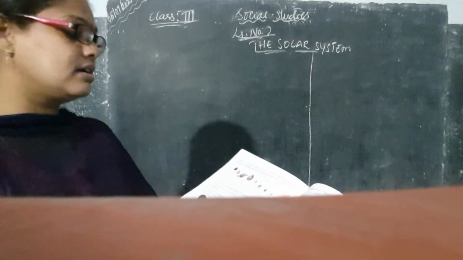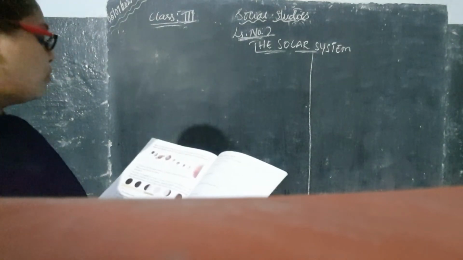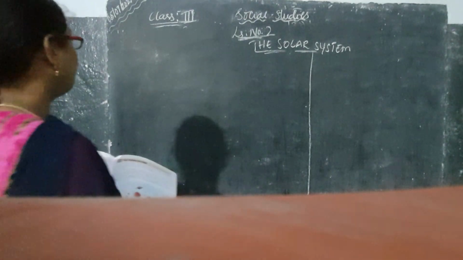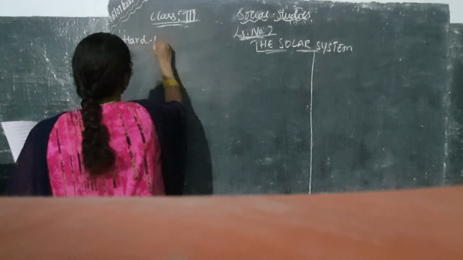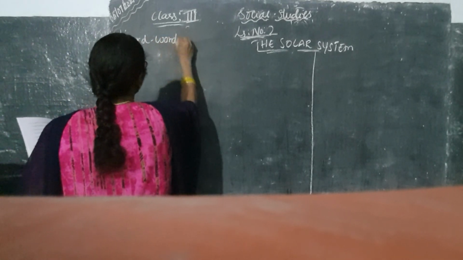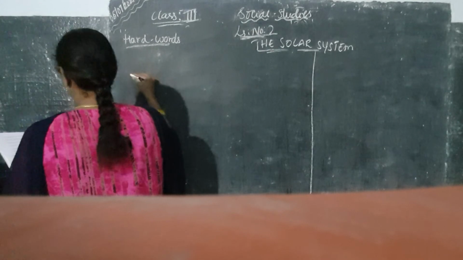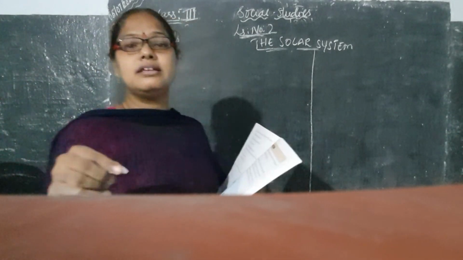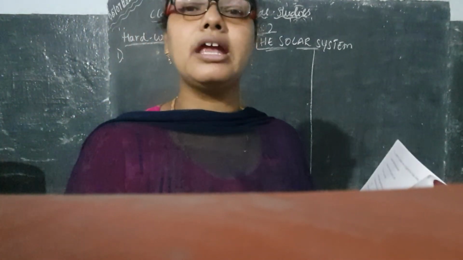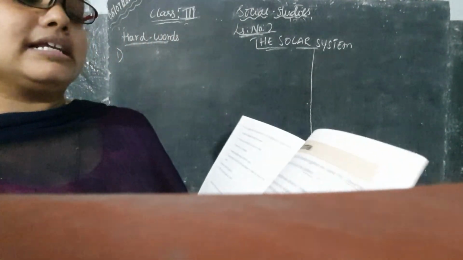So this is about your lesson, children. First, what you have to do, children? First you have to read the lesson, whatever I have explained here. After reading the lesson, if you have any doubts, you can ask in the next class, children.